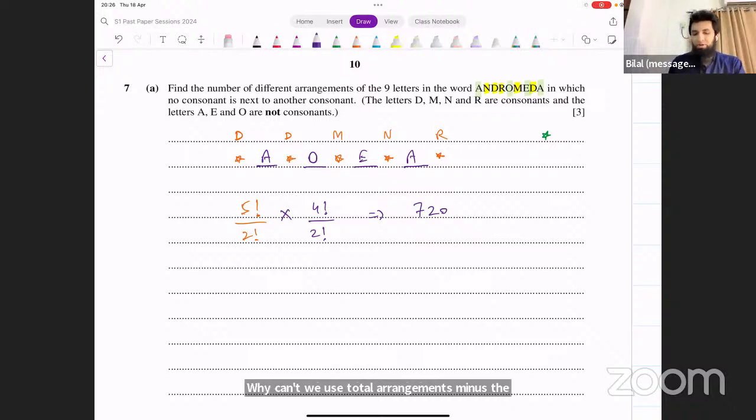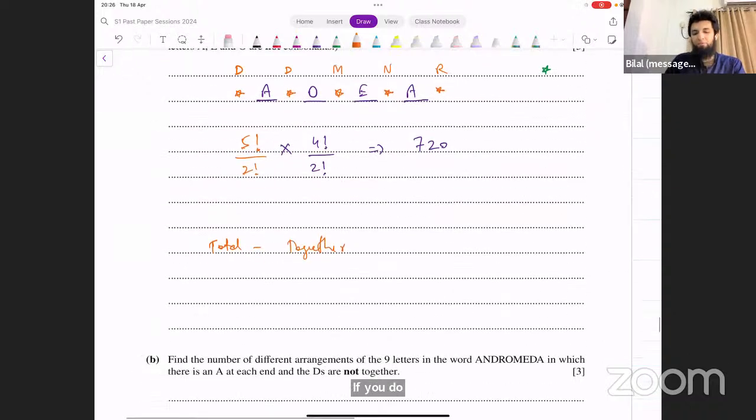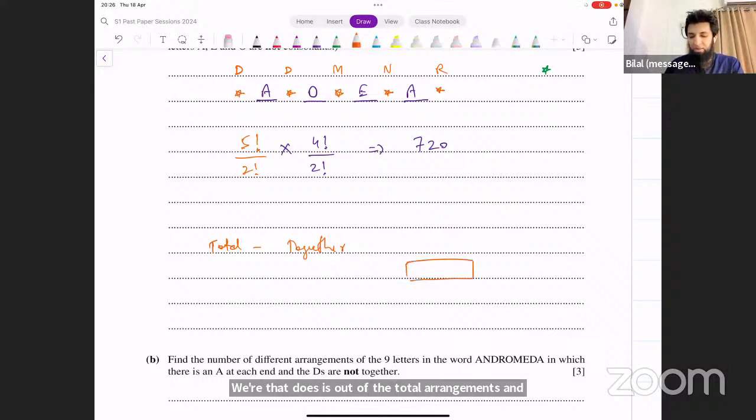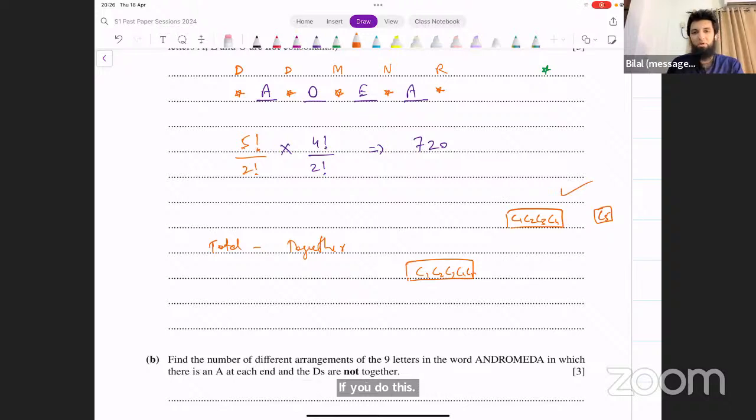Well, we can't do that because the question says no consonant is next to each other. If you do total minus together here, out of the total arrangements, it just eliminates the case where all consonants are together. However, what about the case when 4 are together, C1, C2, C3, C4, and 1 is separated? This case would also be counted, but we don't want to count that. We want each consonant separated.